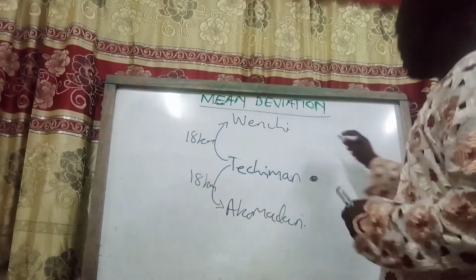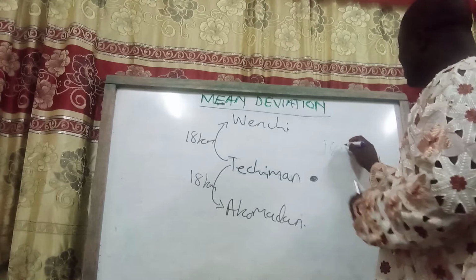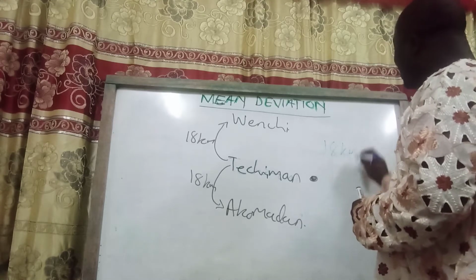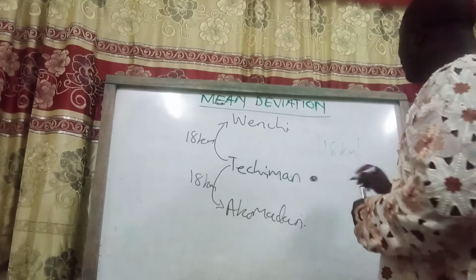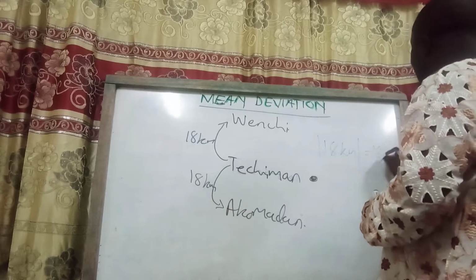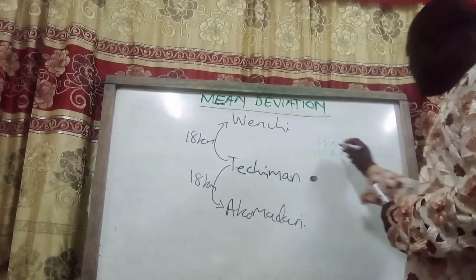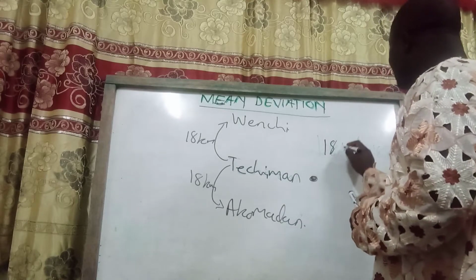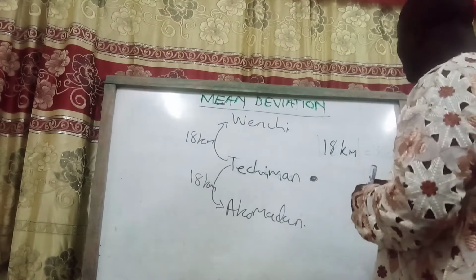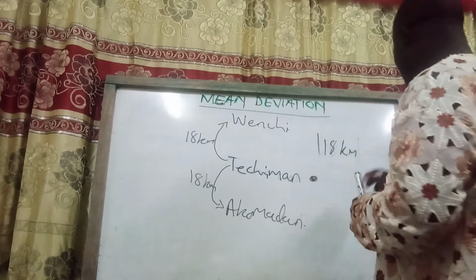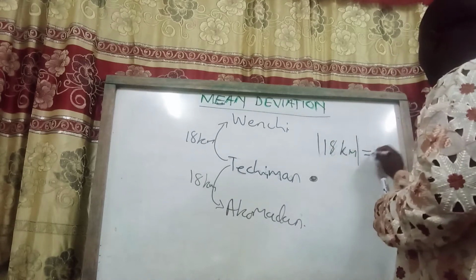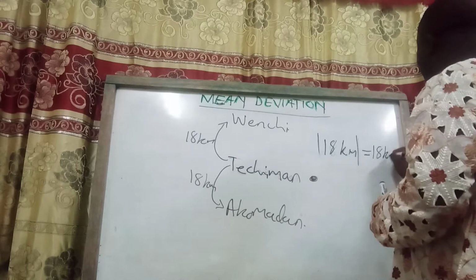So the distance from Techiman to Wenchi is 18 kilometers. Whether it is positive or negative, when you find the magnitude, you get 18 kilometers.